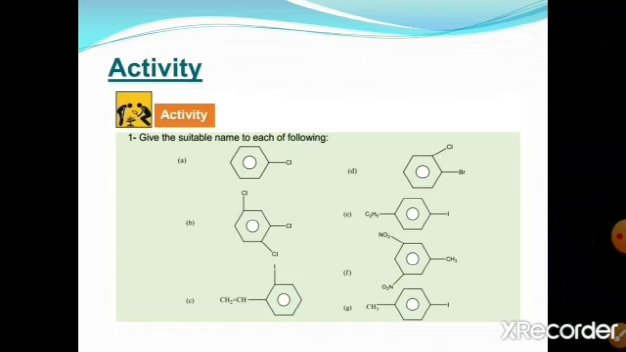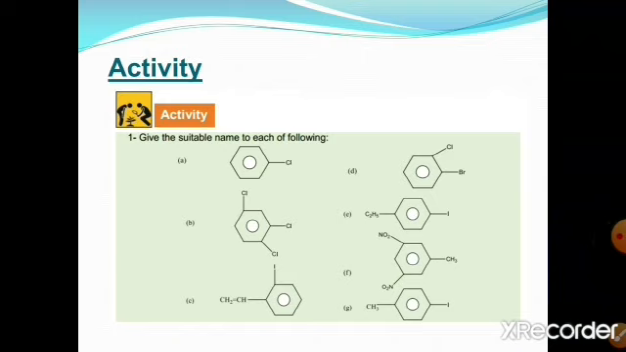In option D, 1 chlorine and 1 bromine are present. If we take bromobenzene as the parent, then with respect to it, chlorine is present at position number 2. So it should be 2-chlorobromobenzene. And if we take chlorobenzene as the parent, then it should be 2-bromochlorobenzene, or orthobromochlorobenzene. Similarly, it should be orthochlorobromobenzene.